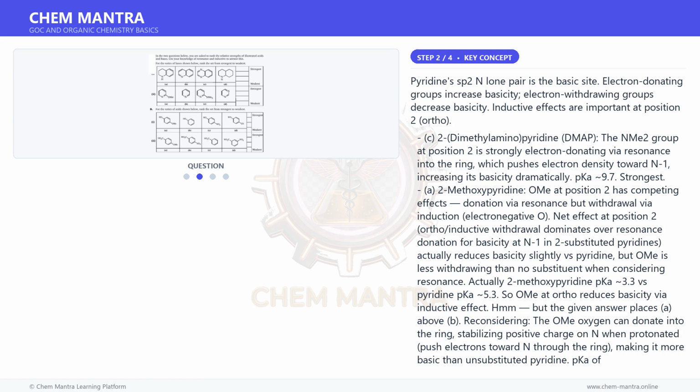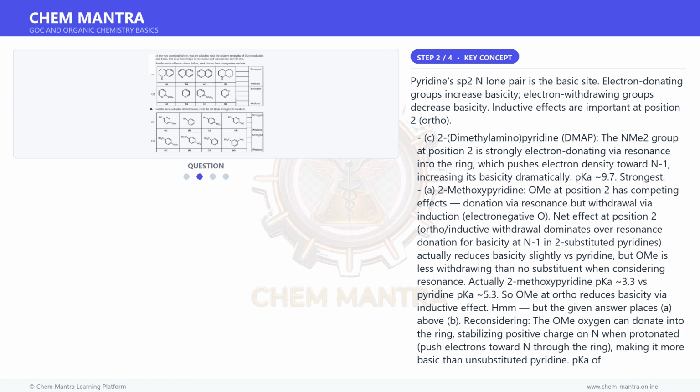Net effect at position 2, ortho. Inductive withdrawal dominates over resonance donation for basicity at N1 in 2-substituted pyridines, actually reducing basicity slightly versus pyridine. Actually, 2-methoxypyridine pKa 3.3 versus pyridine pKa 5.3. So OMe at ortho reduces basicity via inductive effect. But the given answer places A above B.